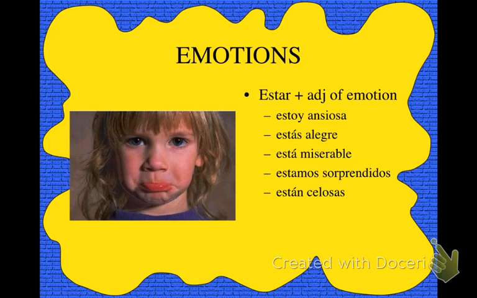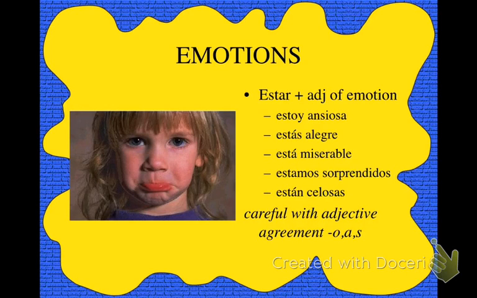So, speaking of celosas, I want you to look. I want to be really careful with gender. So, we can tell that for the bottom one, están celosas, that they're girls. Also know that nosotros, ustedes, ellos, and ellas is plural, so the adjective needs to have the S on the end. So, for example, estamos sorprendidos. In order for it to be we, it has to be me plus somebody else. So that's going to be two or more people, so it always needs that S on the end.